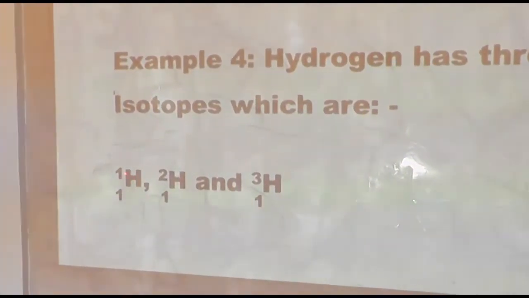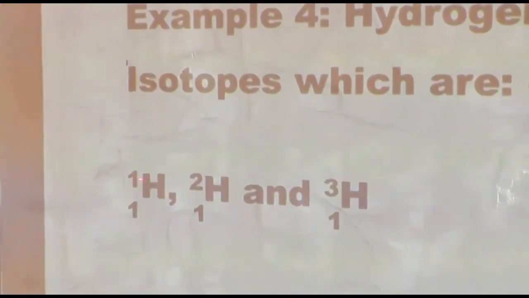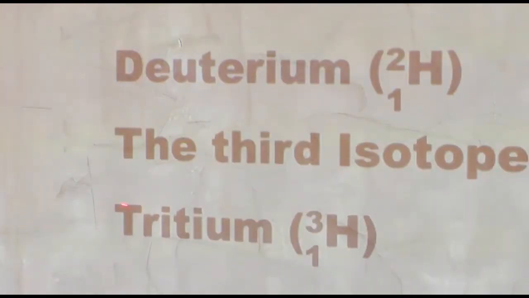Look at it. The mass number and the atomic number are equal, which means that the number of protons and the number of electrons are also equal, but there is no neutron. Hence, when hydrogen exists in this isotopic form, it is called a proton.